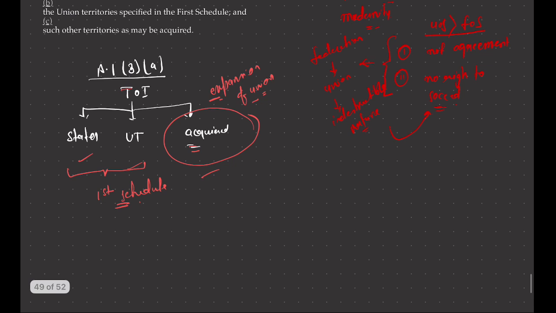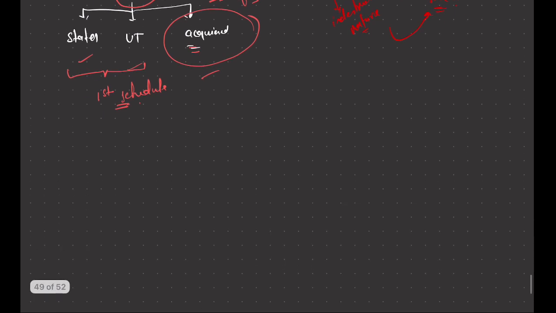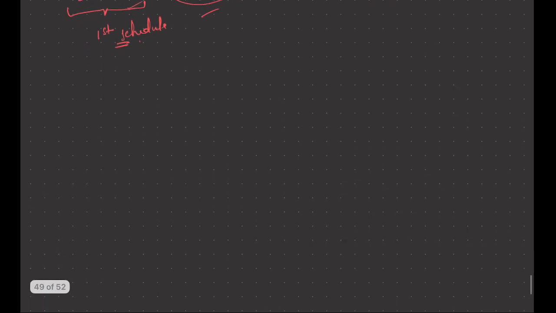Again, we have two terms, territory of India and union of India. So let's compare the constitutional expansion of territory of India and union of India. When it comes to territory of India, it is said that territory of India is a wider expression as compared to union of India. And why?